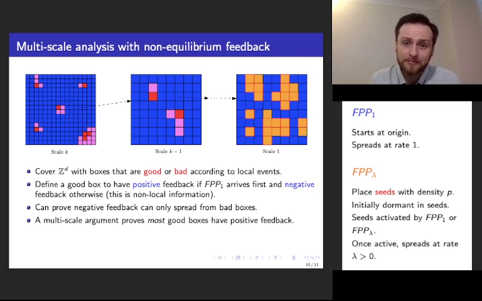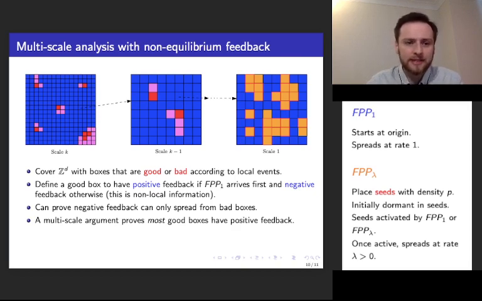I will need global information to deduce if FPP1 occupies lots of a good box. Because if FPP lambda gets there first, it doesn't matter how good the box is, because FPP1 didn't get there in time. So this is essentially why analysing non-equilibrium models is so difficult, because I need to incorporate non-local information.